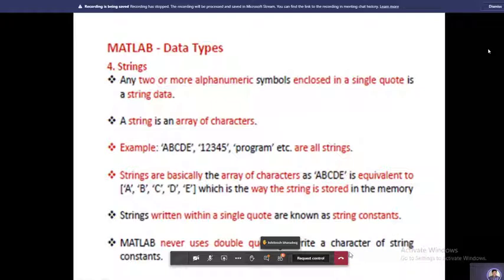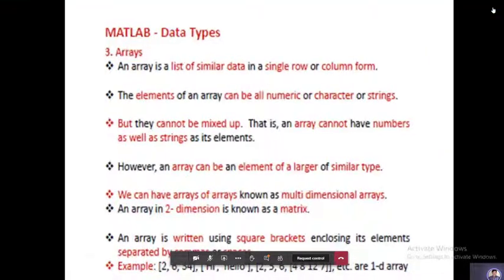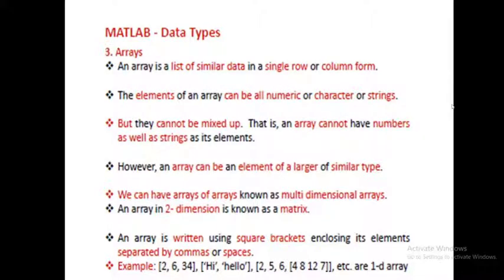Coming to the strings. Excuse me, sir, I have a question about arrays. Can you please go back to the previous slide once? Tell me. Sir, in the third example of arrays, you have given 2, 5, 6, and then within square brackets you have 4, 8, 12, and 7. Is it like one array inside another array? Yes, yes.